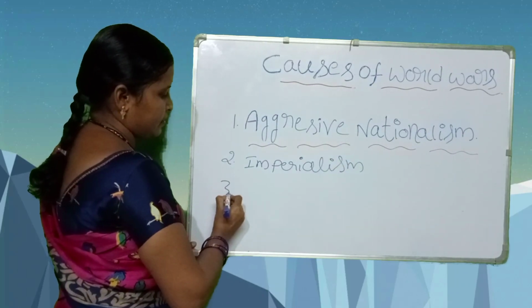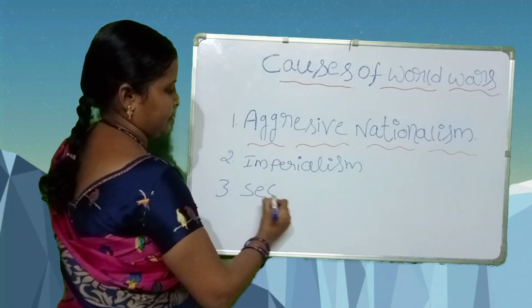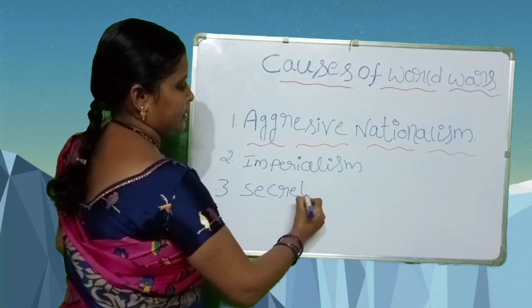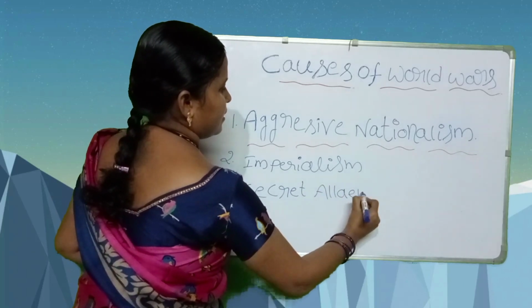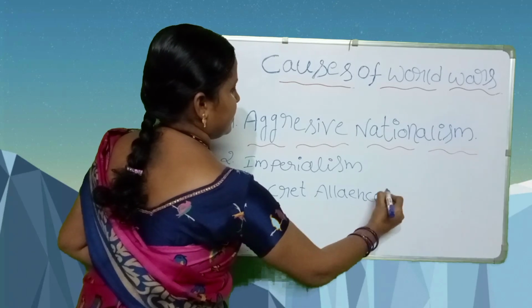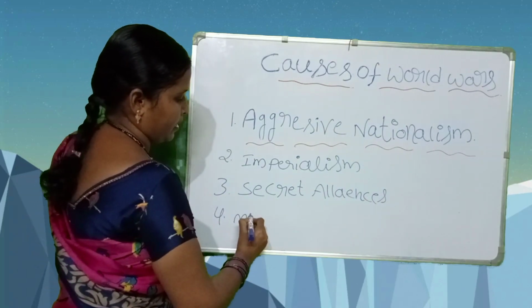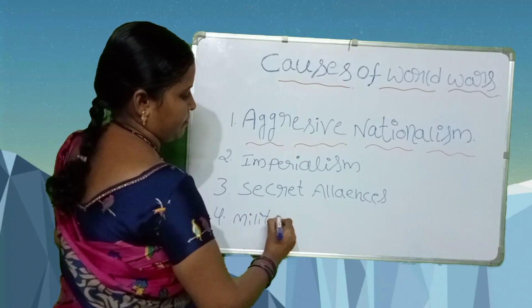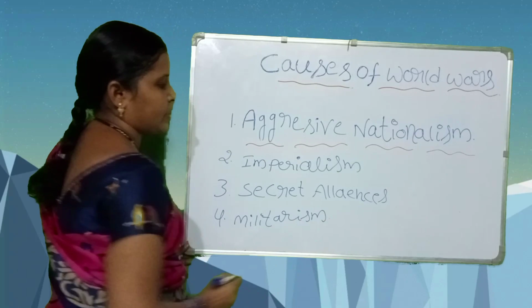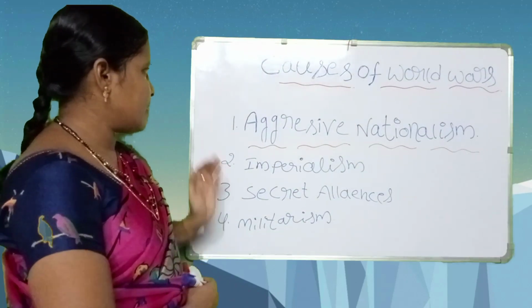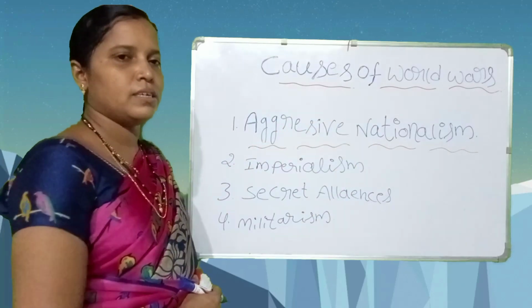Third one is secret alliances. Fourth one is militarism. Students, these are the 4 causes of world wars.